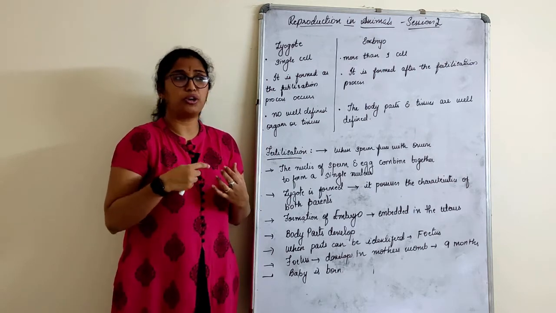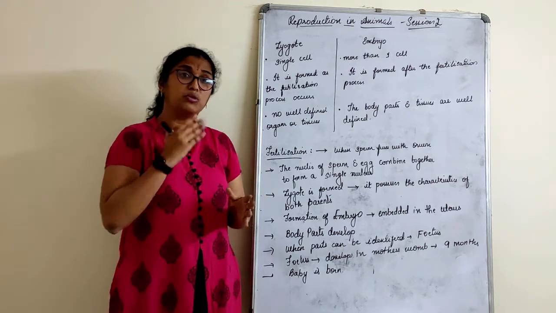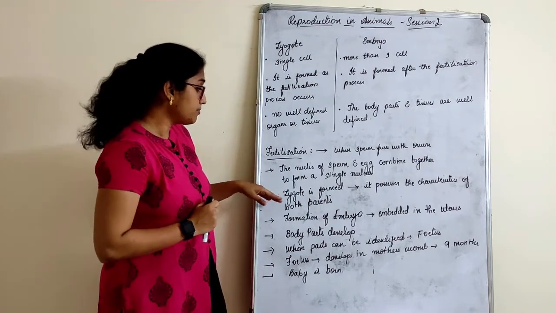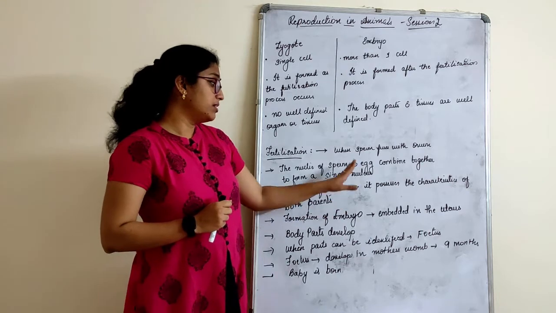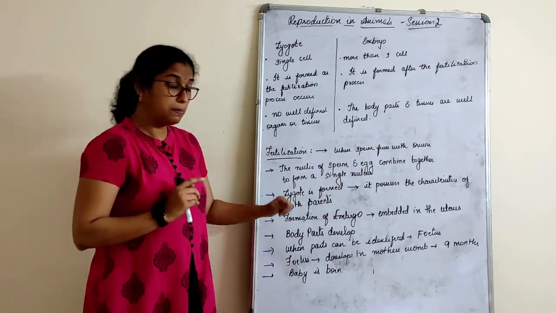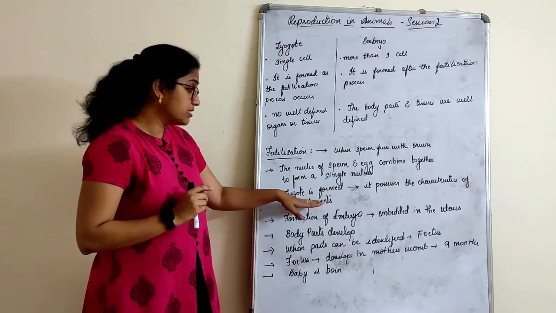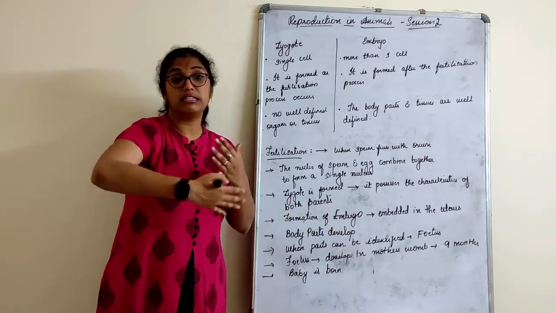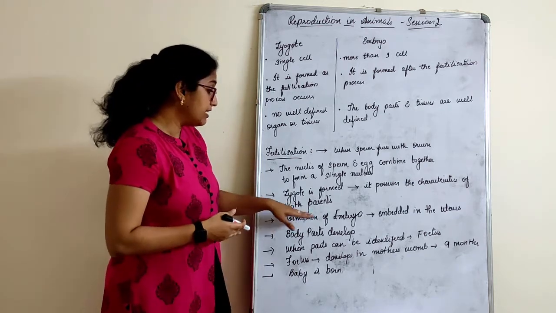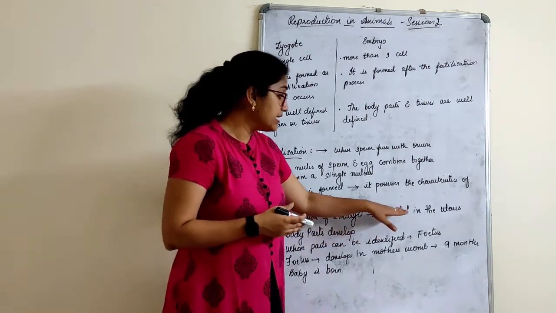Like right from your height, hair color, your skin color, all these things will come. You study in detail in heredity chapter in standard 10th. So zygote is formed which possesses all the characteristics of both the parents. Now formation of embryo. Once the zygote is formed, later the cell division takes place. It goes on dividing further and then it gives rise to the formation of embryo.